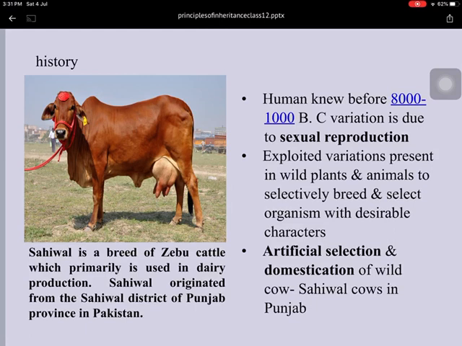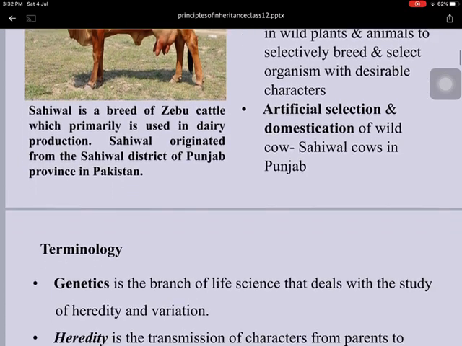Dhamin is generally found in the field of paddy plant, and that is the natural breed. So artificial selection and domestication is also one of the causes of the variation. Like cow Sahiwal, a cow found in the Punjab, is actually a breed of Zebu cattle, which is primarily used in dairy production, and it originated from the Sahiwal district of Punjab province in Pakistan.